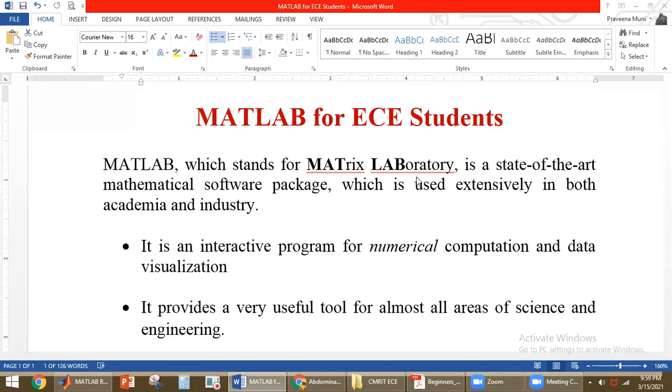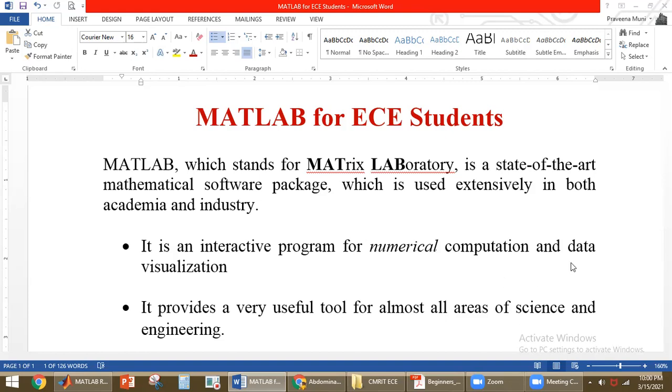MATLAB, which stands for Matrix Laboratory, is a state-of-the-art mathematical software package which is used extensively in both academia and industry. It is an interactive program for numerical computation and data visualization. This software is mainly used for subjects where we'll be performing more numerical computations. For example, if you want to obtain the output in particular subjects like signals and systems, control systems, communications, signal processing, image processing, and mathematics, we'll be using MATLAB more.